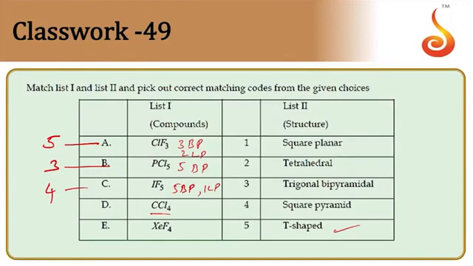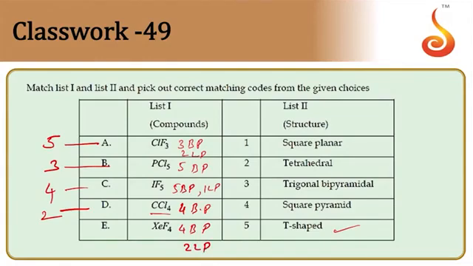CCl4, all 4 bond pairs only. So therefore, it should be sp3 hybridization, no lone pairs. So structure must be tetrahedral structure. So you can take this as 2 then now. And when it comes to XeF4, we have 4 bond pairs and still 2 more lone pairs present.